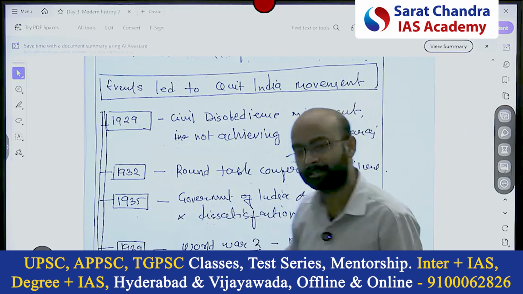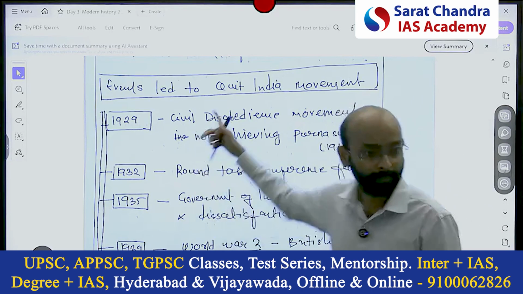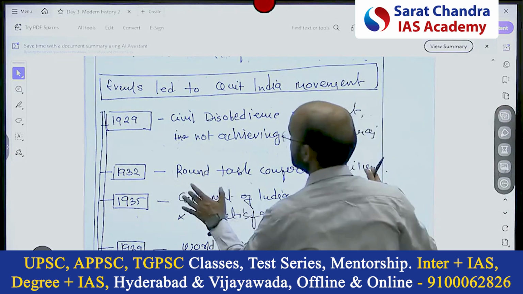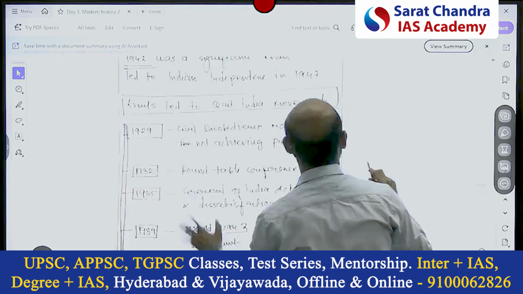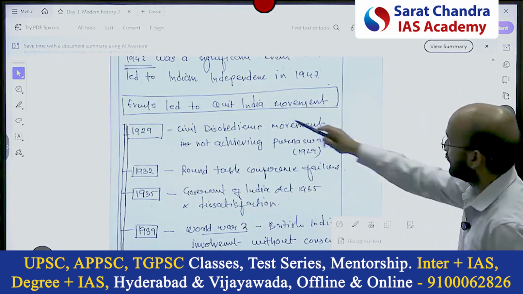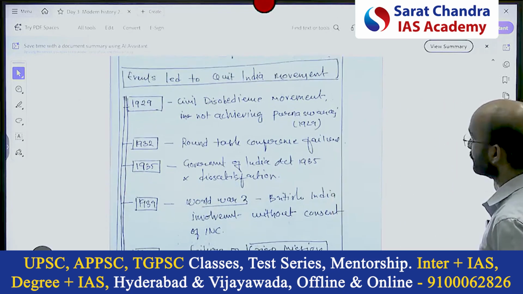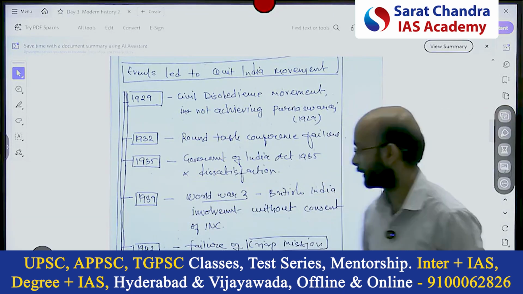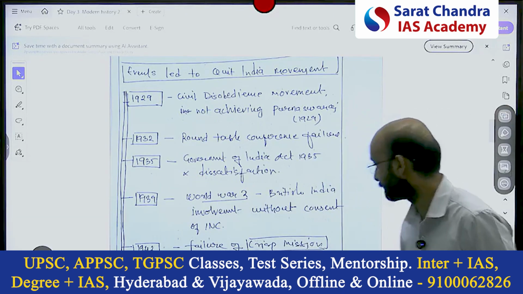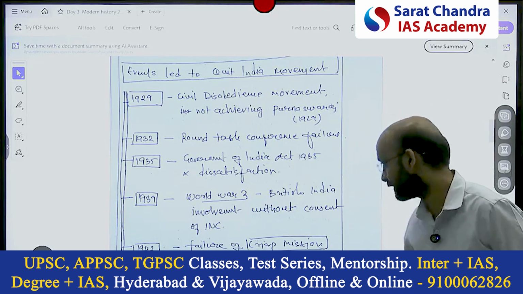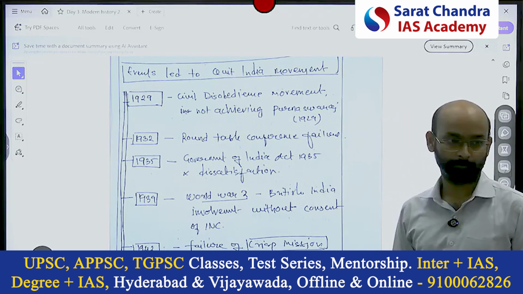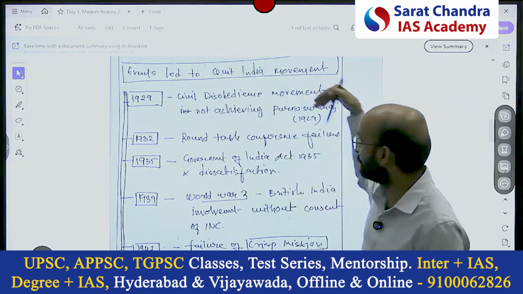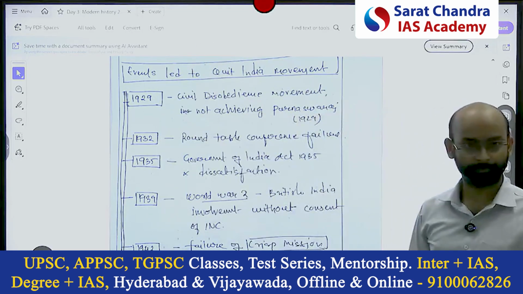If you don't know the year, fine. But when you prepare, try to remember that you have to present like this. See, events that led to the Quit India movement: 1929, 32, 35, 39, 42. This was the major event, that is failure of the Cripps Mission. Here I have mentioned the immediate reason. So when you prepare, whenever it's asking about the events, give them in this sequence.